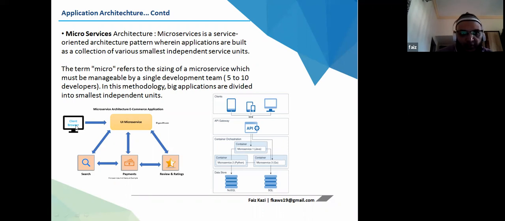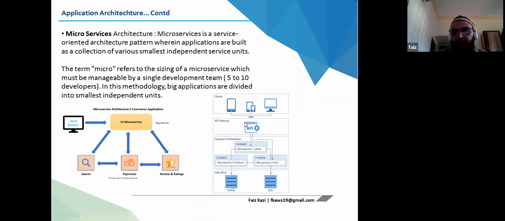Okay, so if you see your client browser, if you have a Paytm or this thing, you have search engine, which will be a different module. Your payments will be a different module. Your review and ratings will be a different module, and there will be a user interface connecting to these different modules, like over here, right?